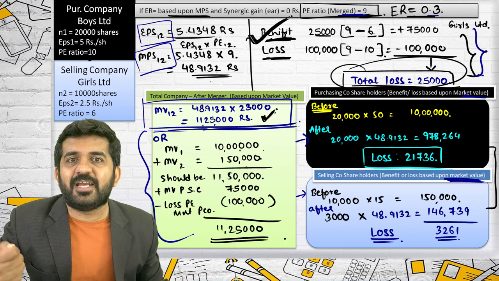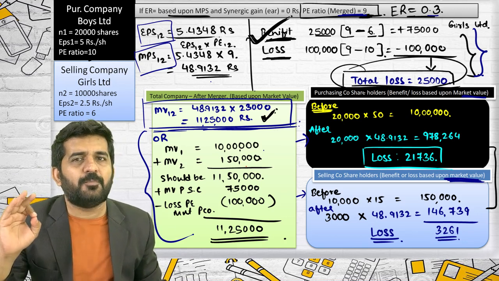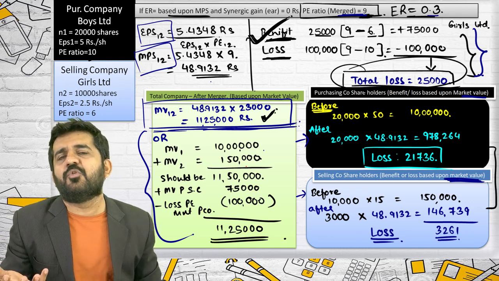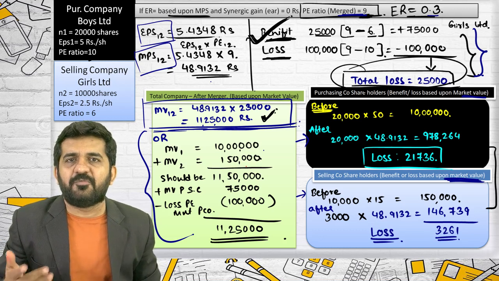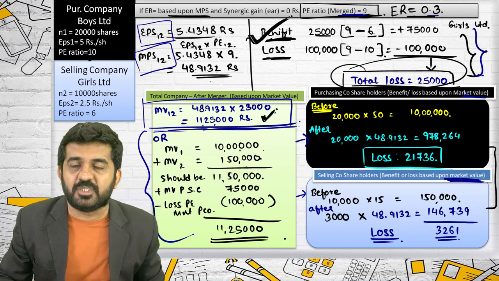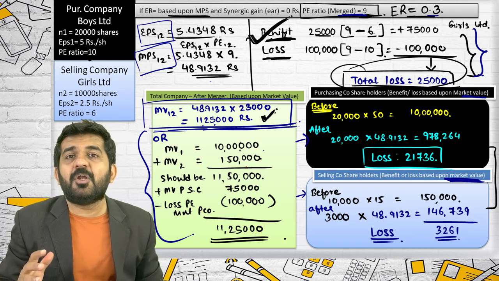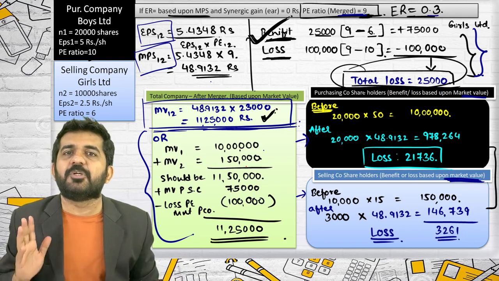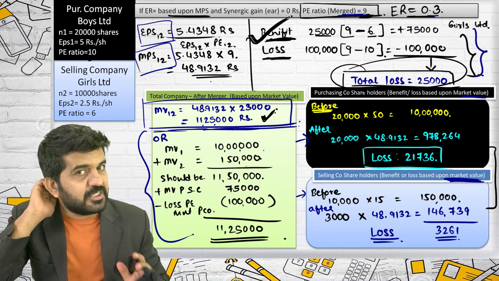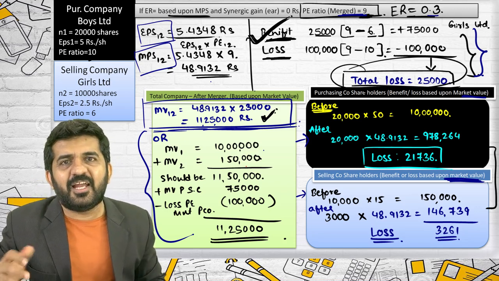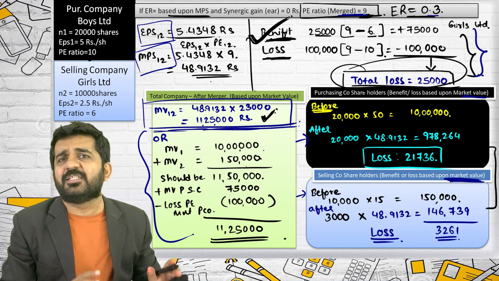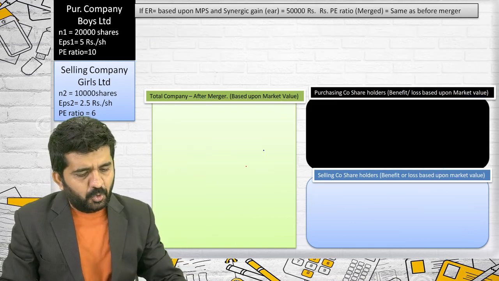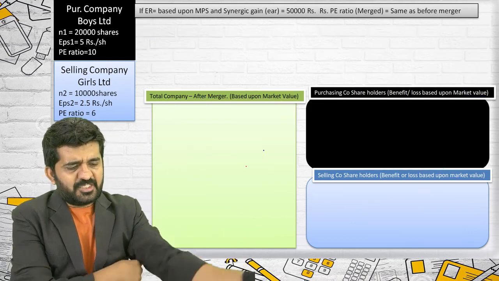But why you should understand is, in your life, it is not important just to get marks. In your interview they will not ask you the formula of EPS 1-2, or how to find out profit and loss of purchasing company shareholders and selling company shareholders. They'll ask you this: the PE multiple of which company is normally lower when a merger happens? It is the selling company that is lower and the purchasing company higher. If your concept is clear, believe me, in examination the question will feel extremely easy, and in practical life it will be useful to you like anything else. Let me go. Exchange ratio based upon MPS.